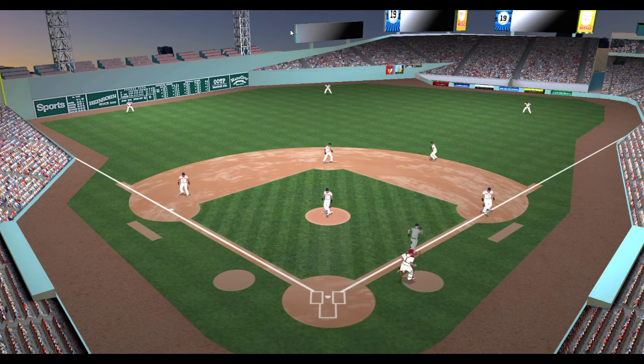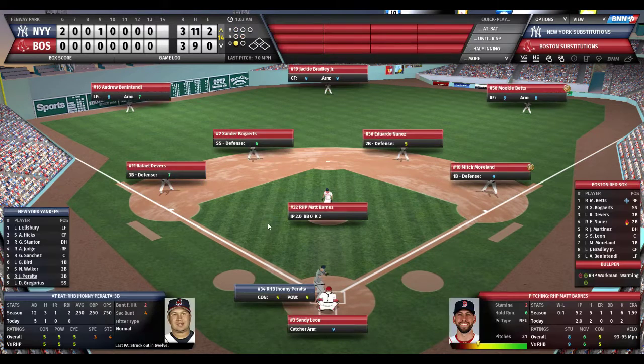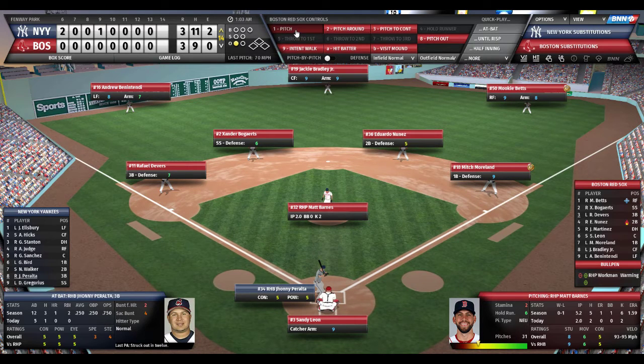Walker grounds it to Nunez, who throws to Moreland. 1 down. Here's Johnny Peralta. Peralta's 1 for 5. Right-handed batting third baseman. Red Sox infield, outfield, straightaway and normal.